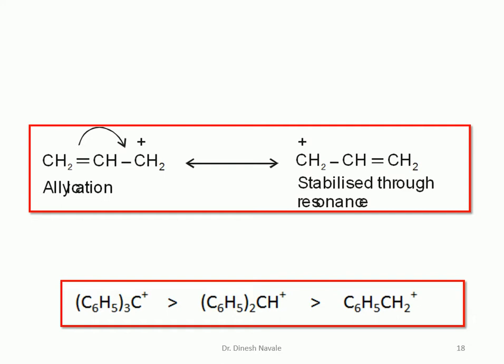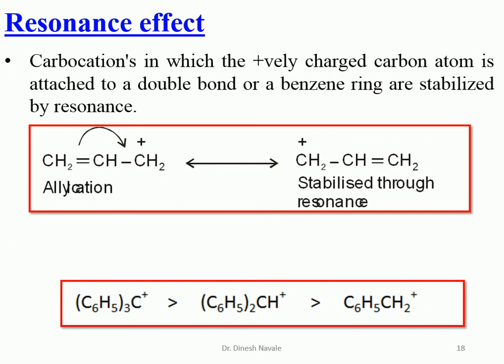Another type of carbocations are the allyl carbocation as well as the benzyl carbocation. Allyl carbocation means the carbocation next to the double bond. So the resonance possibility is there, and in case of the benzyl carbocation there is also the possibility.